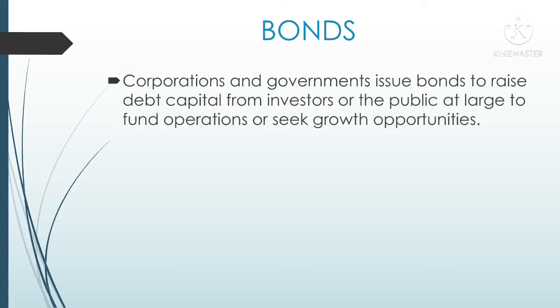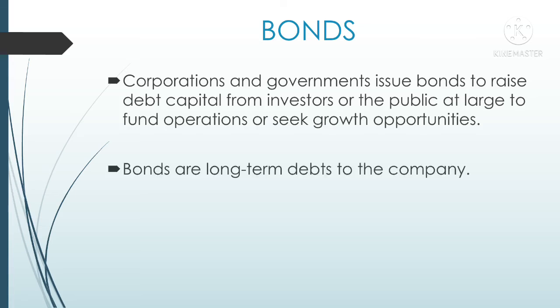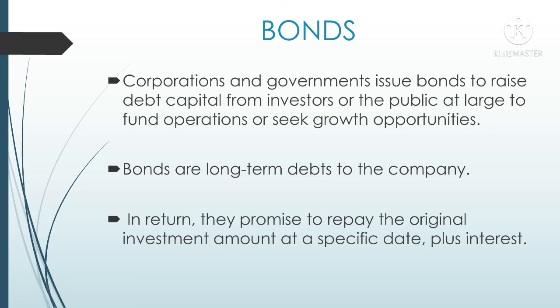Generally, government and big corporations issue bonds in the public because they want to raise the capital for their daily operations and for their growth opportunities. So by issuing bonds to the public, these companies collect the money from the public and they use this money effectively for their growth opportunities. Generally, bonds are considered as long-term debt to the company. They are considered long-term debt because generally bonds will be issued to the public for a longer period of time, say 5 years or 10 years.